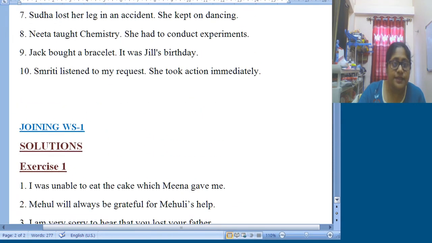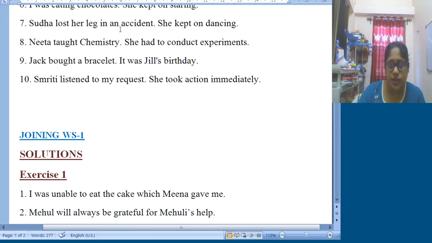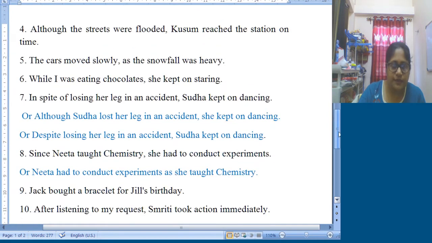Then number 7 is Sudha lost her leg in an accident, she kept on dancing. So number 7 is: in spite of losing her leg in an accident, Sudha kept on dancing. Or it can be: although Sudha lost her leg in an accident, she kept on dancing. You must note the punctuation, comma. Despite losing her leg in an accident, comma, Sudha kept on dancing.